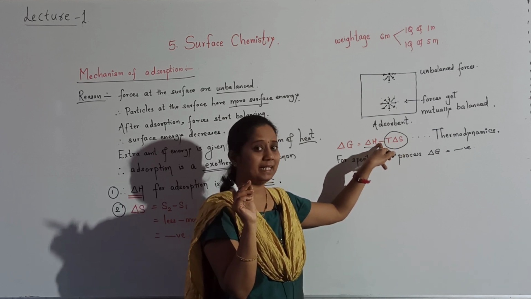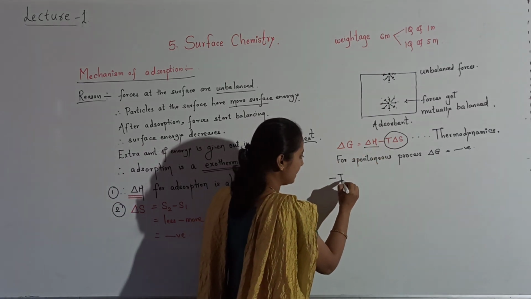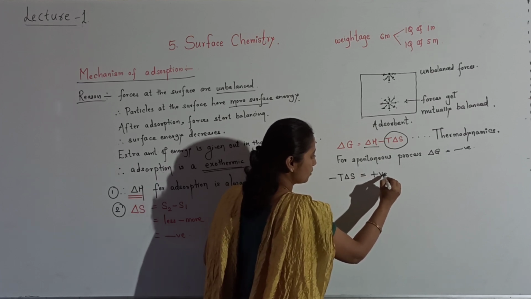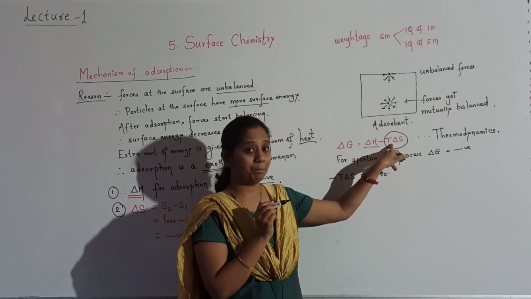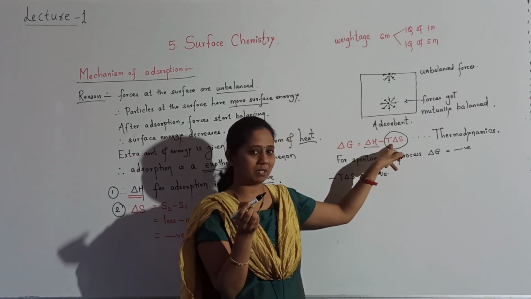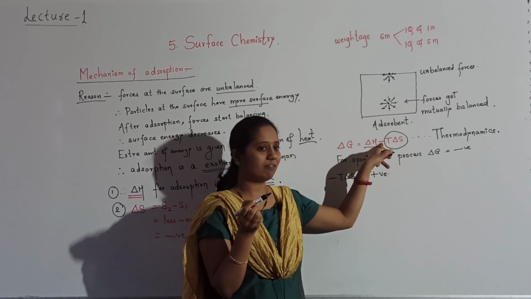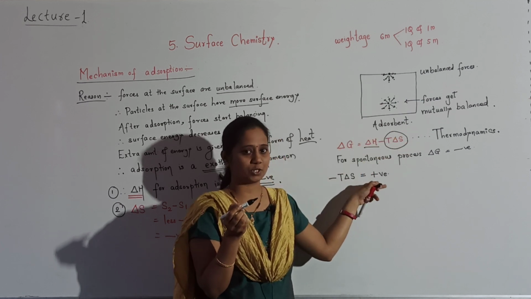But before that a minus sign is there. So minus T delta S is always positive. Students, agree with this? A bigger negative number after multiplying with T, then before it one negative sign is there, so this complete term becomes positive.